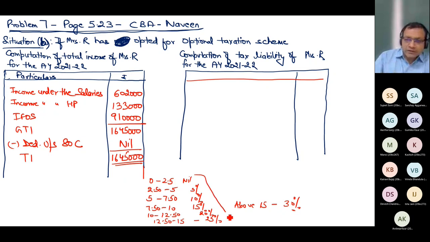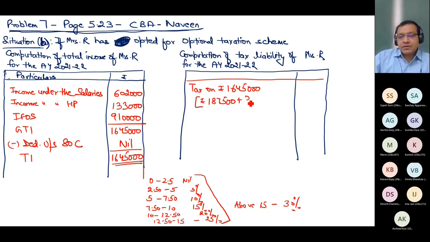So till this point, if you have done the calculation, you will find it as how much? You can do the calculation, you'll find that tax on rupees 16 lakh 45. So till 15 lakh, tax at these rates will come out to be 187,500. You can check it, plus 30% of income exceeding 15 lakh. So this gives you 231.